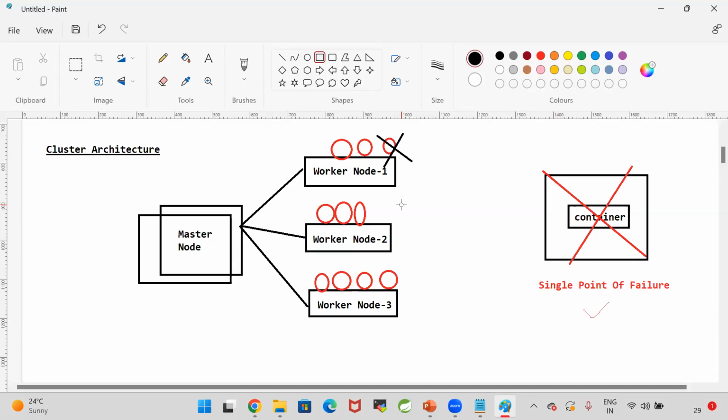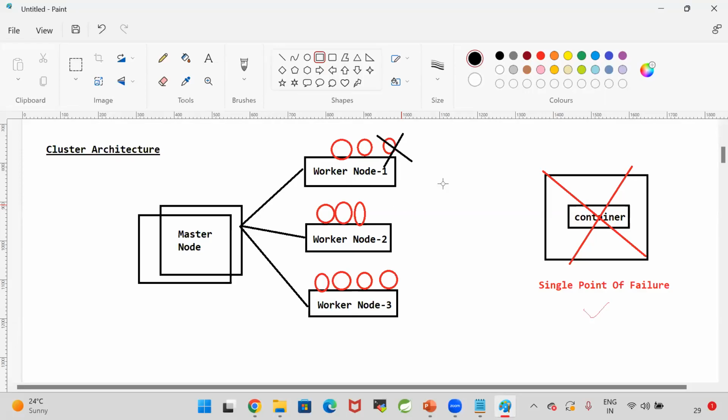Like this, you can take multiple worker nodes and multiple master nodes. So what is the advantage if I have multiple worker nodes? A node is nothing but a machine. If one machine fails, no problem. Other machines will be available to run our application. If one container fails, no problem. Other containers will be available to run our application. This kind of cluster we are going to use to run our applications in real time.